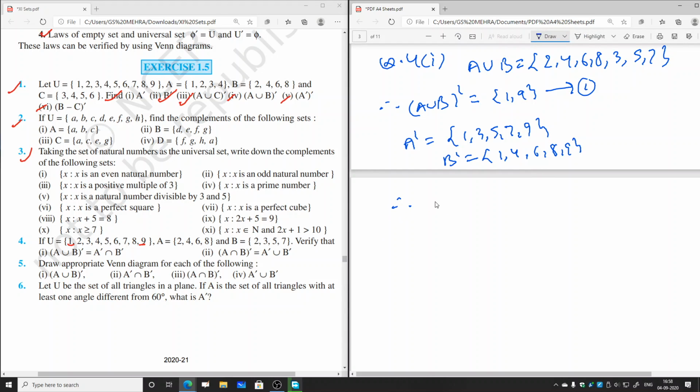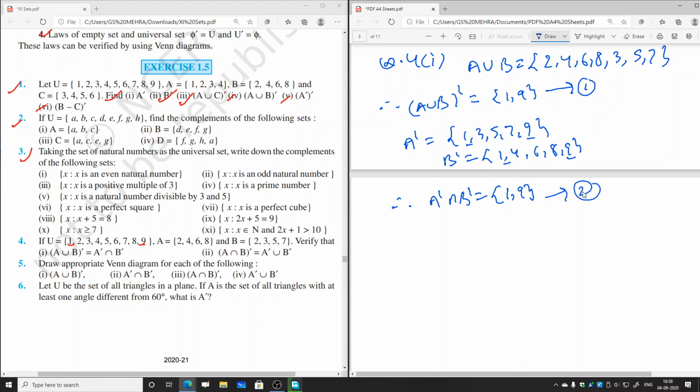Therefore, A complement intersection B complement will be equal to, now let us see what is common in both the sets. 9 is common and then 1 is common. You can see it here. This is 9 and this is 1. So 1 and 9 only are the elements that come in both. So A complement intersection B complement is the set containing the elements 1 and 9.